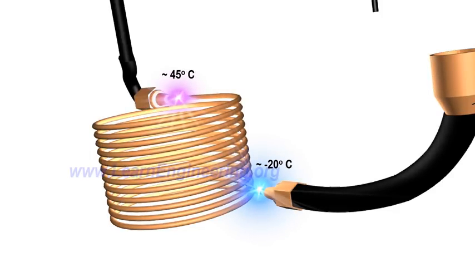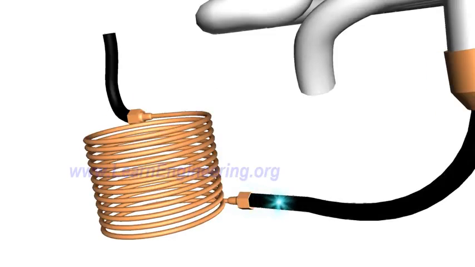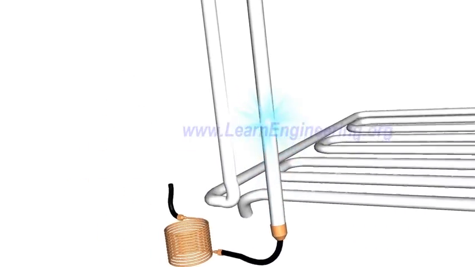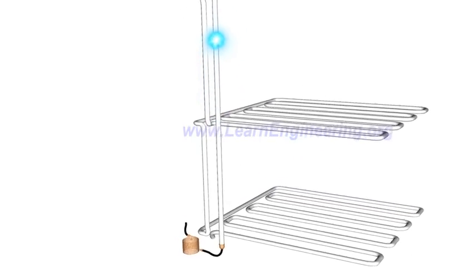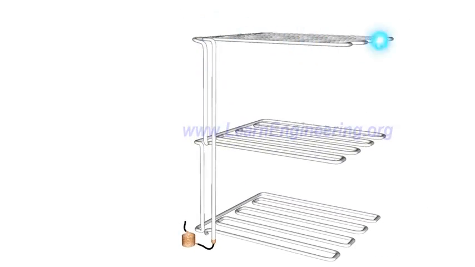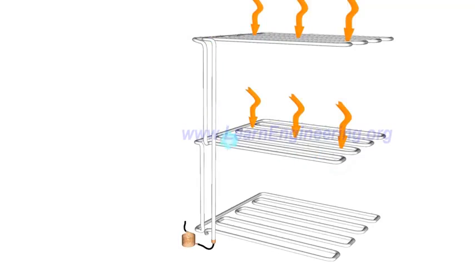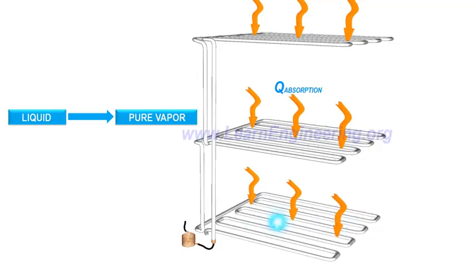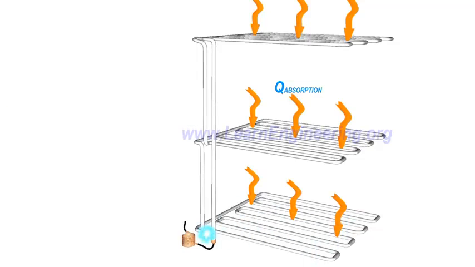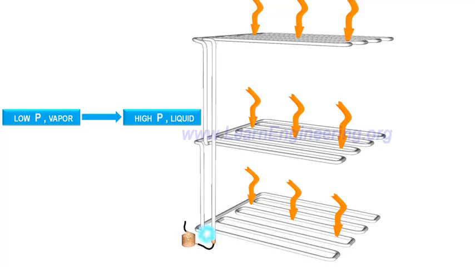Next phase is simple. Just pass this cold liquid over the body where you have to absorb heat. During the heat absorption process, the refrigerant further evaporates and transforms into pure vapor. So we have produced the required refrigeration effect. If we can take this low-pressure vapor refrigerant to the state before the throttling process, that is high-pressure liquid state, we will be able to repeat this process.